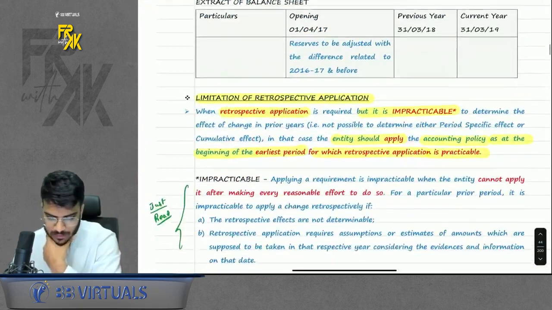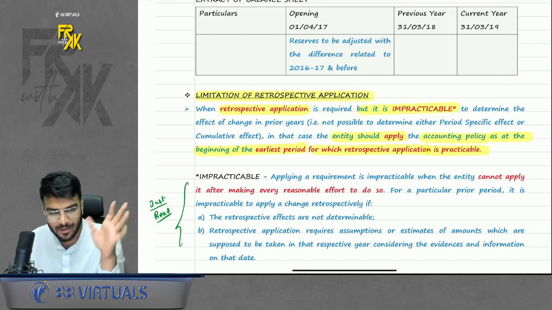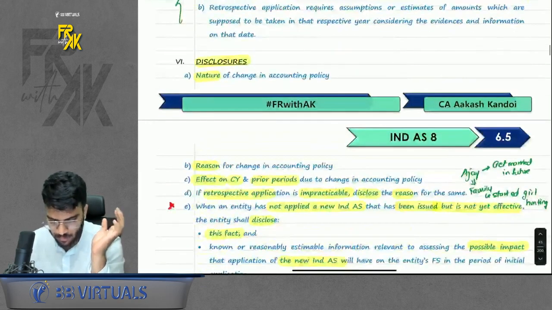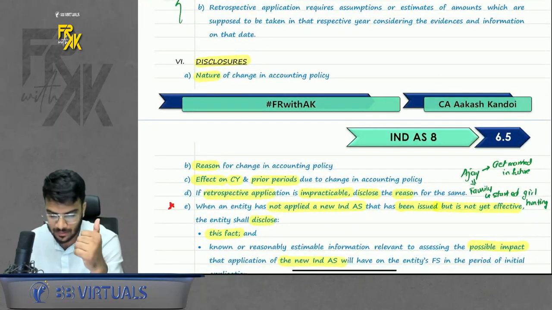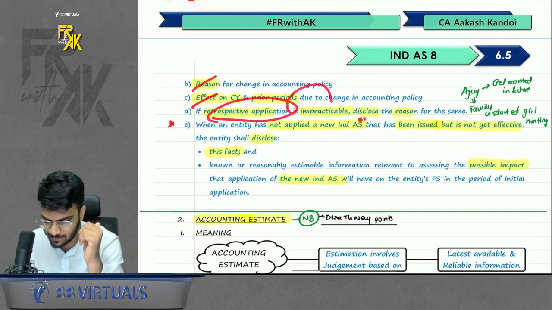Also, one more thing is given. Sometimes retrospective application is impracticable. That means it is not possible to apply from the first day. So whenever it is practicable, apply from that particular day. Disclosure: whenever you change a policy, disclose the nature, reason, and effect. If the retrospective application was impracticable, disclose the reason for it.